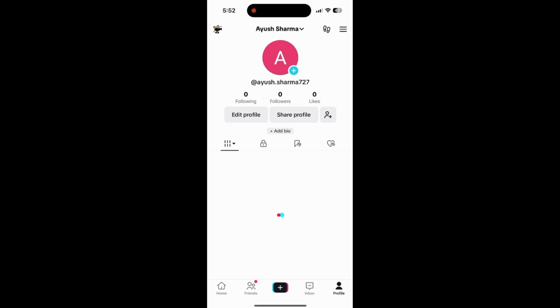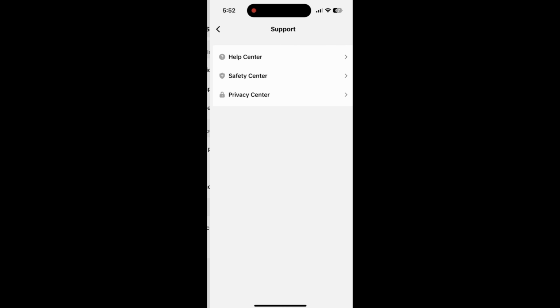So firstly, you can try submitting an appeal directly through TikTok. Open the app, head to the support section and follow their steps to file an appeal. They will review your case and decide if your account can be restored. It might take some time and there is no guarantee, but it's definitely worth trying. And make sure you don't rush to make a new ad account, because this could get you into even more trouble. TikTok might see it as a red flag, making things worse.